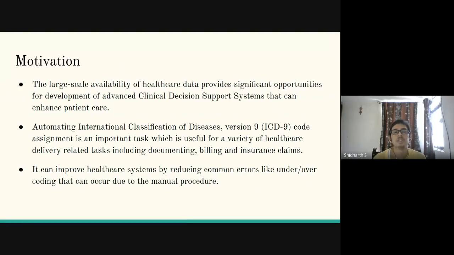Apart from this, we also aim to predict the diseases of a patient for his future, so that we can take preventive measures in order to keep him or her safe and sound.